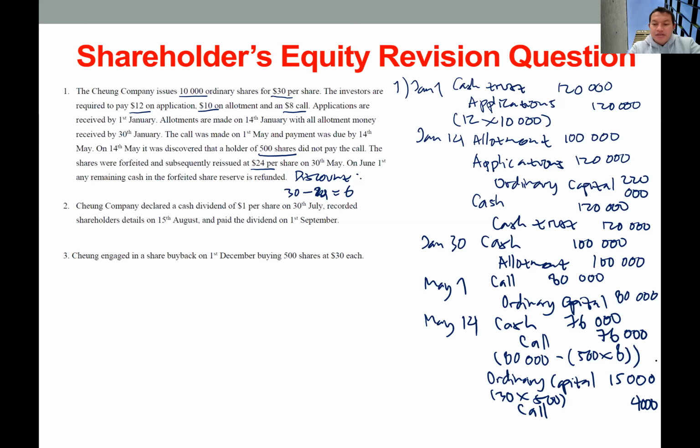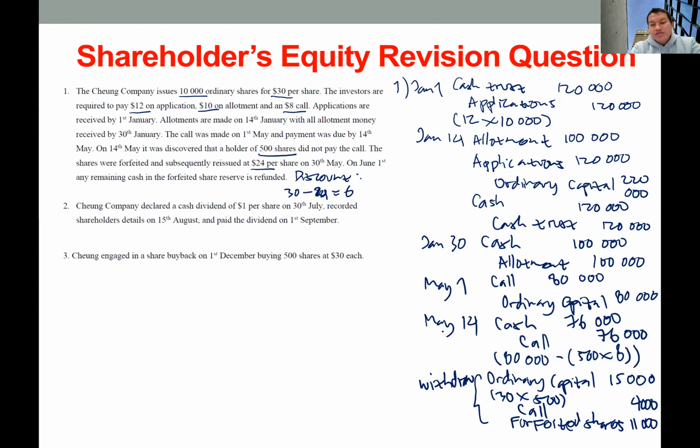And the remaining balance, we use the temporary account called forfeited shares for 11,000. This is the journal entry to withdraw the shares from the applicants who failed to pay the call money.